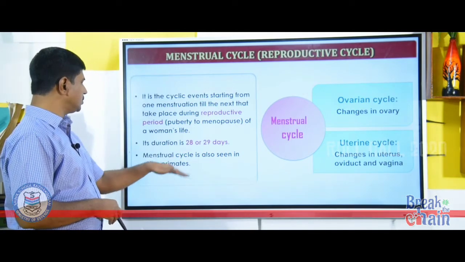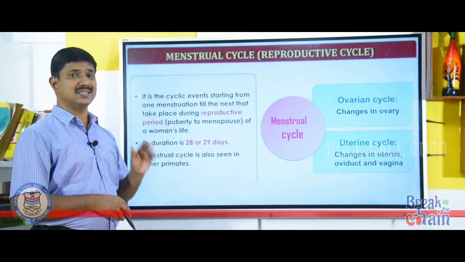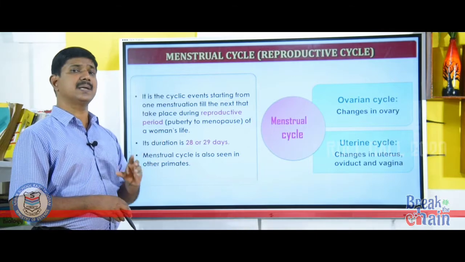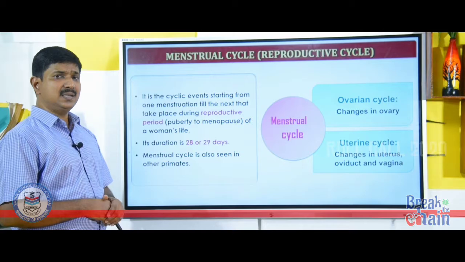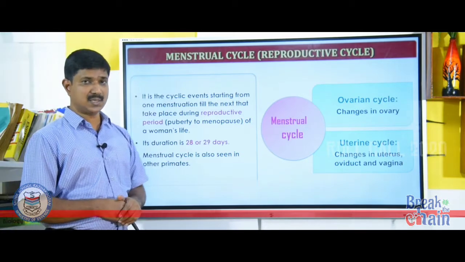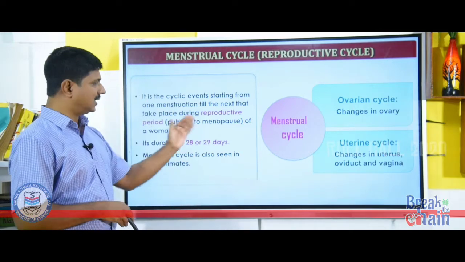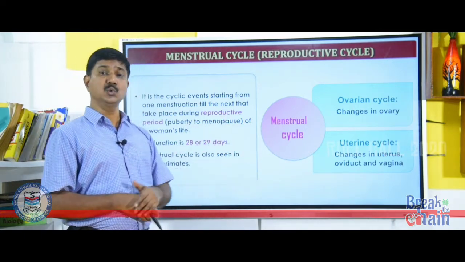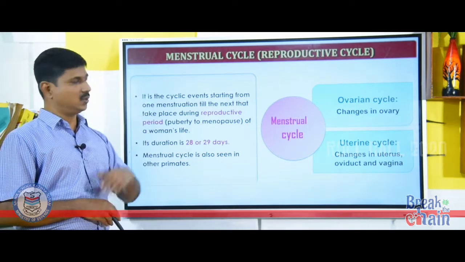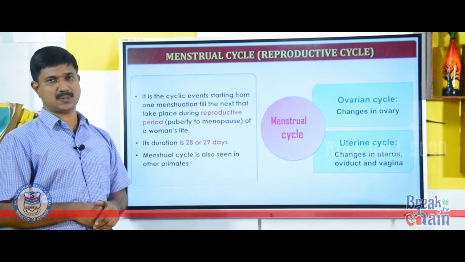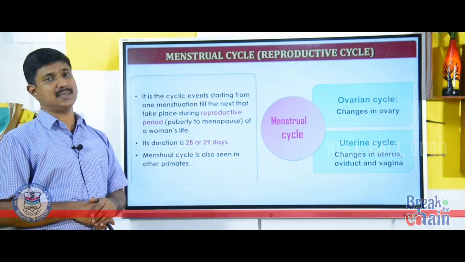The menstrual cycle is also seen in other primates. Not only in human beings, but in other primates, the reproductive cycle is called a menstrual cycle. Mainly 2 events take place during the menstrual cycle, one in the ovary called ovarian events and the other in the uterus called uterine events. So events take place in both simultaneously, ovary as well as uterus. The duration of each menstrual cycle is 28 to 29 days.